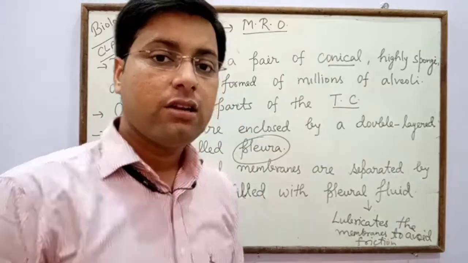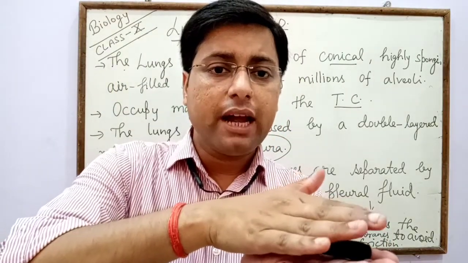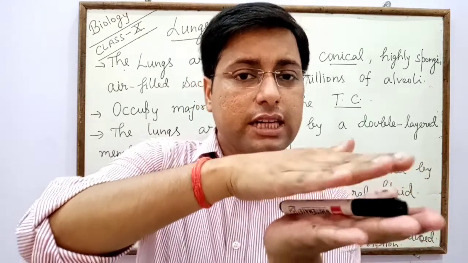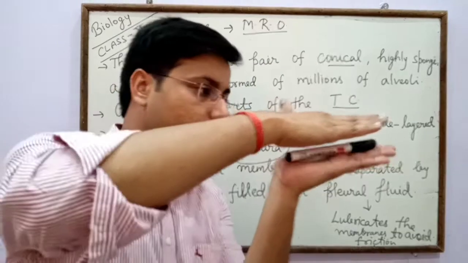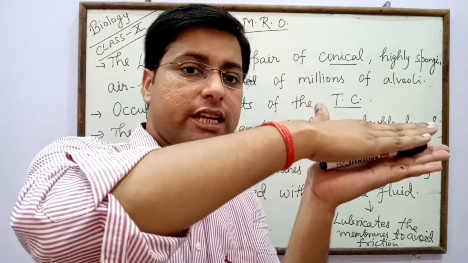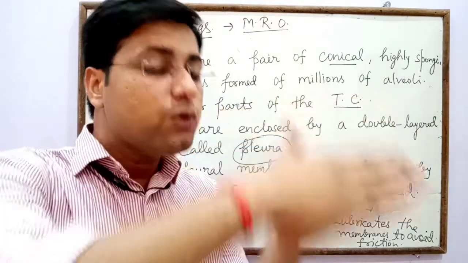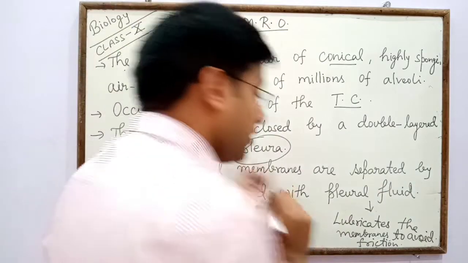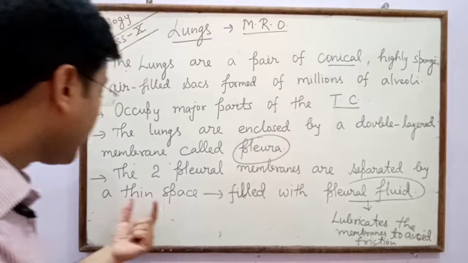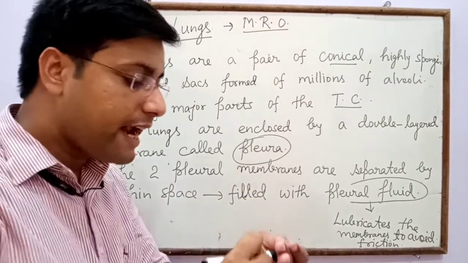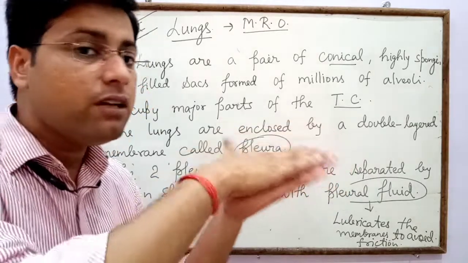Both membranes are separated by a thin space, and that space is filled with a special type of fluid called pleural fluid.